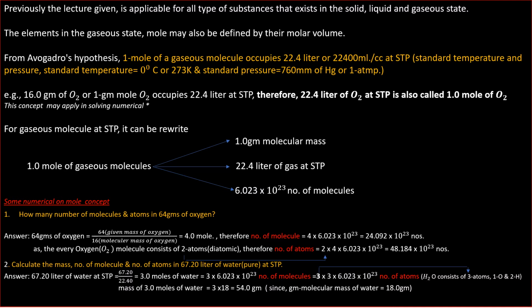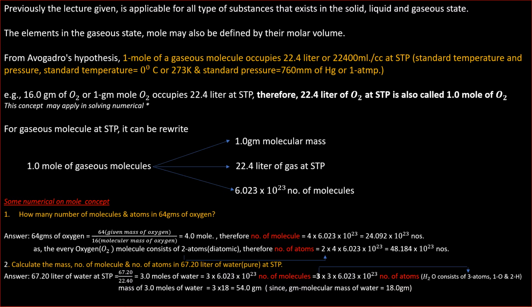moles of water. 1 mole contains 6.023 into 10 to the power 23 molecules. Therefore, 3 moles contain this number of molecules. And the number of atoms is 3 into 3 times that. These 3 come from the water molecule, which consists of 3 atoms: 1 atom of oxygen and 2 atoms of hydrogen.